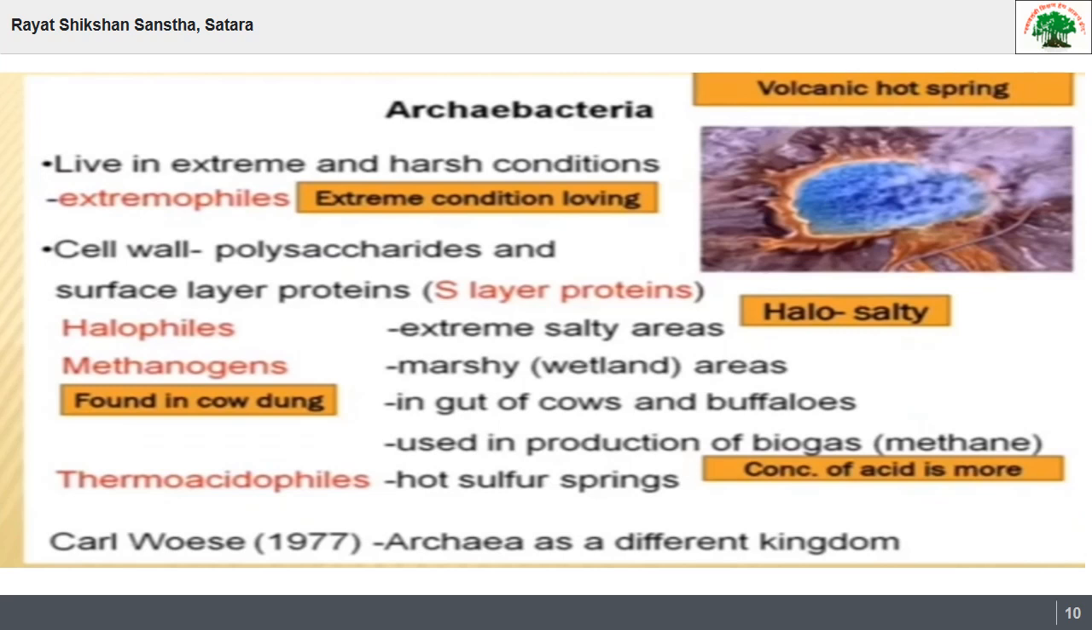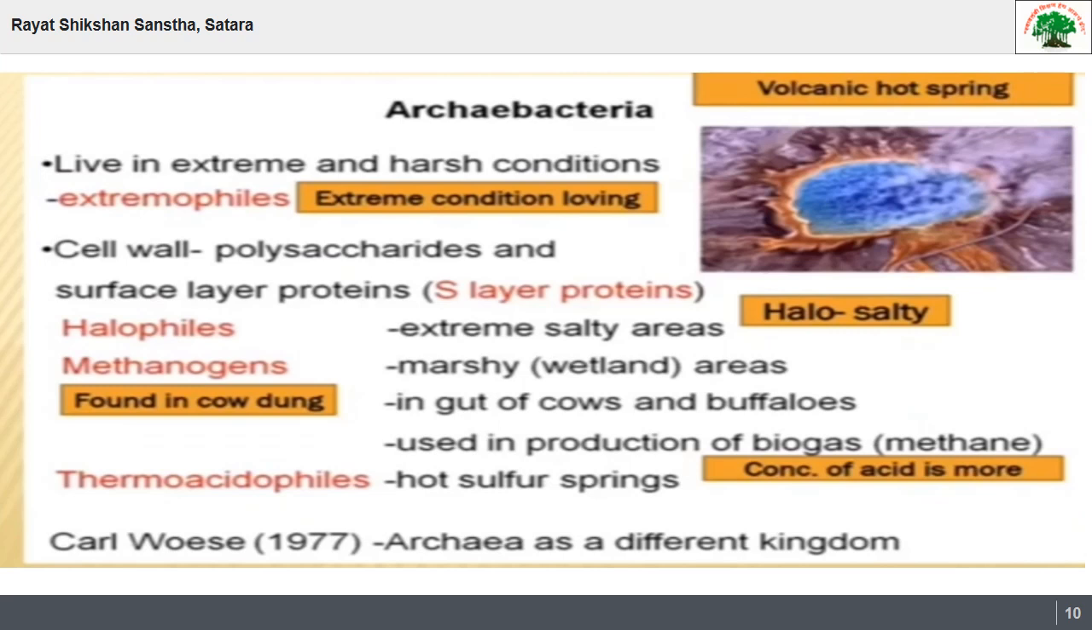Actually there are some kinds of extremophiles. The first one is halophiles, that is they live in extremely salty areas. Then methanogens. These methanogens are found in cow dung mainly, and they live in marshy places. They also live in the gut, that is the intestinal tract, of cows and buffalo. The important thing is that methanogens are used in biogas production, that is methane gas production. So biogas is prepared with the help of cow dung. This methanogen is again Archaebacteria, which is a very important one.